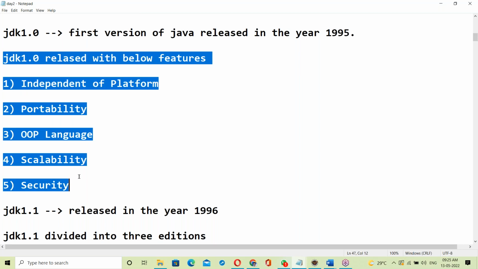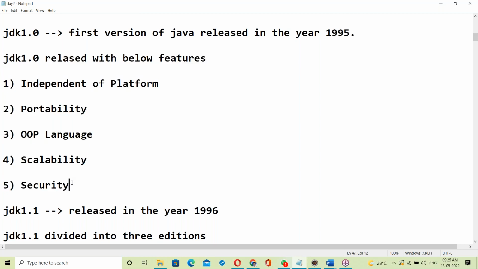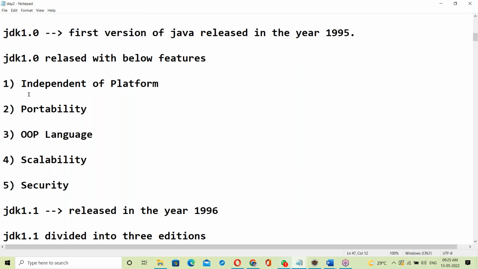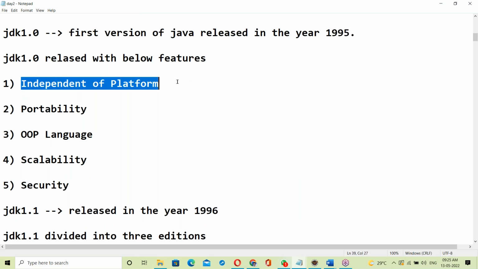Let us see all these features. Till now, what we discussed are all our basics. These are prerequisites to understand Java features. The last 2 days' classes topics are prerequisites to understand Java features. Now let us start. First one, independent platform.